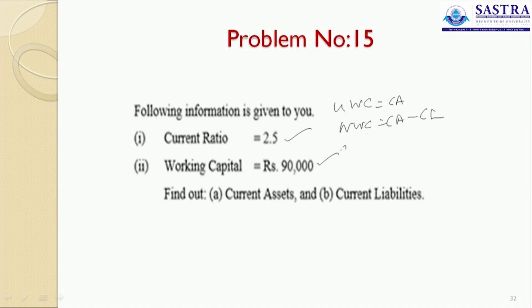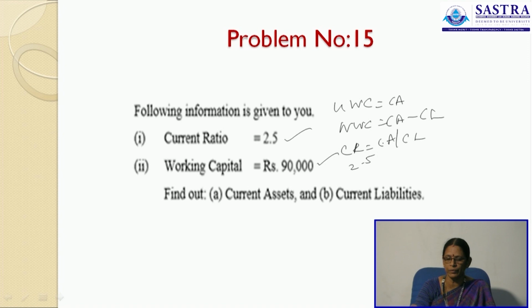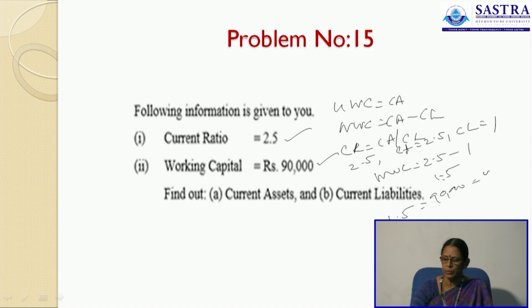Now, what is your current ratio? That is current assets divided by current liabilities. Now, current ratio is 2.5, so current asset is 2.5, current liability is 1. What is your net working capital now? 2.5 minus 1, that is 1.5. This 1.5 is equal to 90,000. This is your working capital.